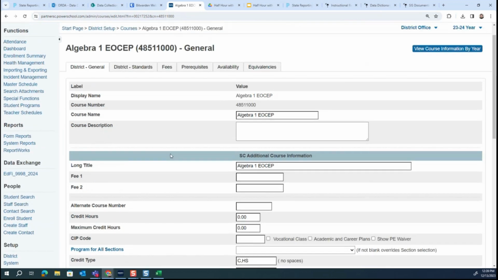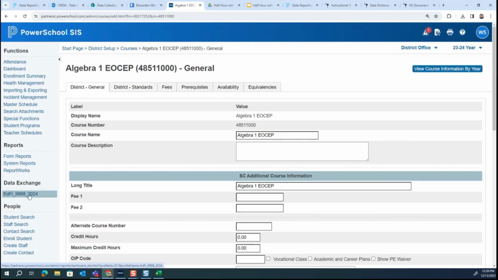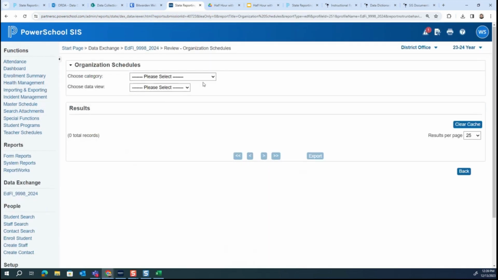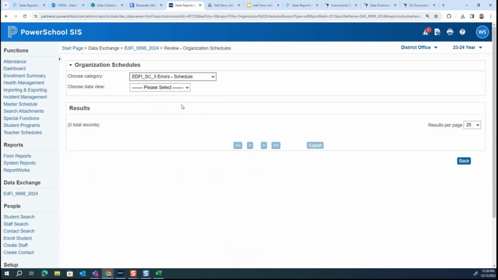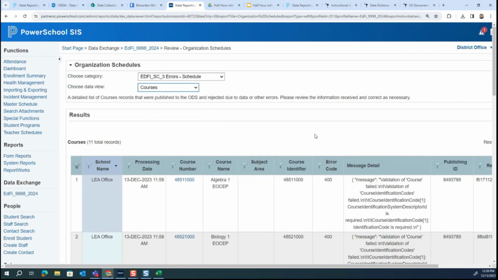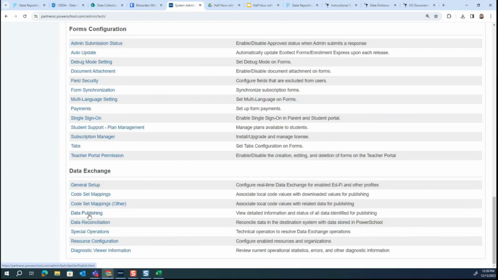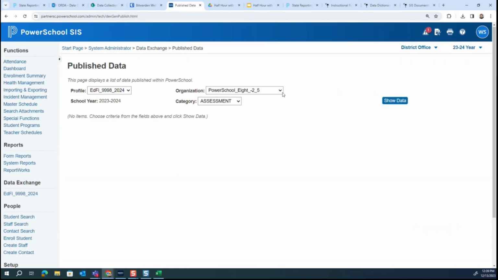Great, so let's go back over to our dashboard. Okay, I haven't published this one yet, so I need to find it so I can just publish that one if that's what we're going to do. You could fix it for all of them, but let's just see if that will work. So to find that one, I'm going to scroll down and click on System and go to Data Publishing. We'll give this a second to load.